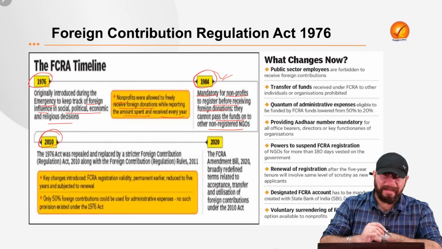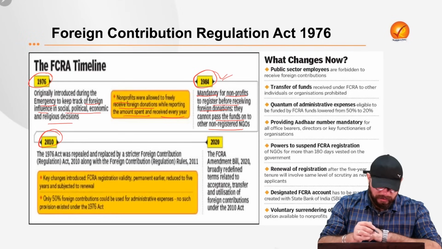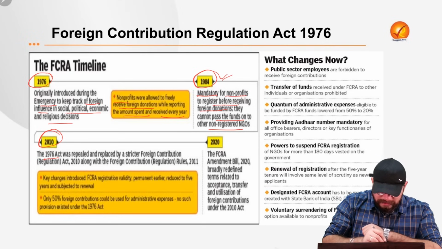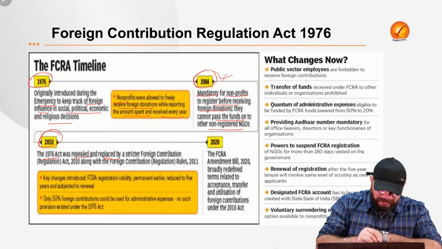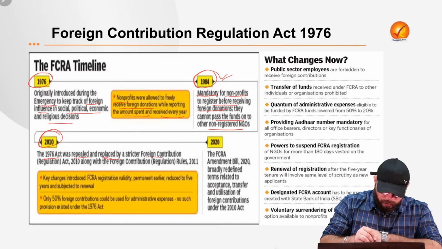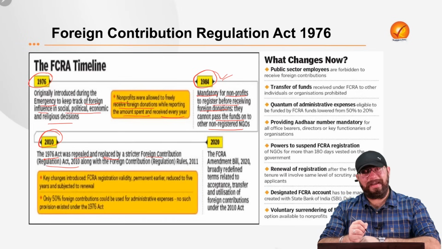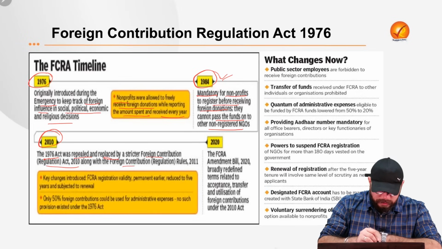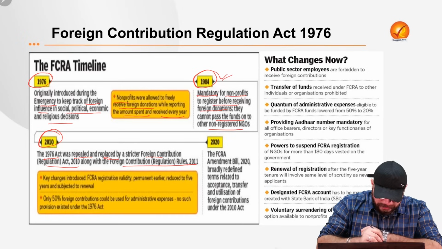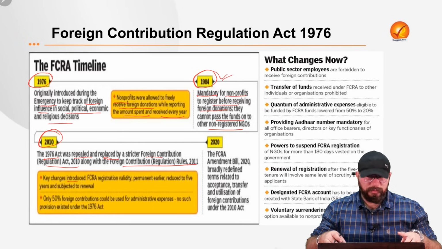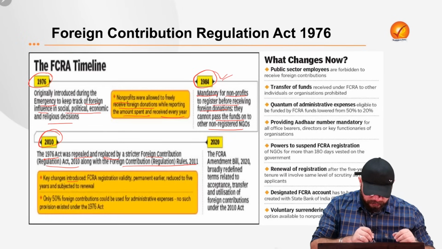But in 2010, a major reshuffle happened. As I told you already, the 1976 FCRA Act was repealed and replaced by a stricter Foreign Contribution Regulation Act of 2010. Along with it, the Foreign Contribution Regulation Rules of 2011 were also given. Several key changes were introduced.